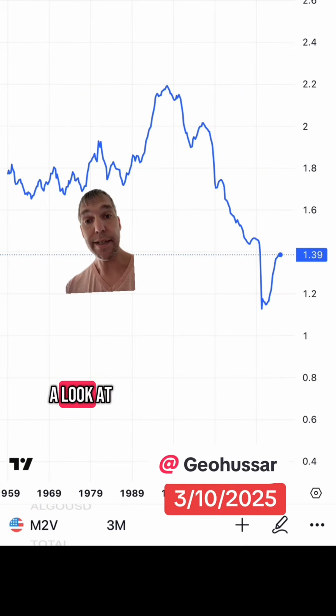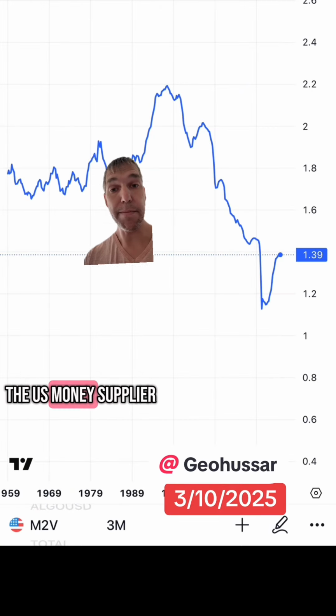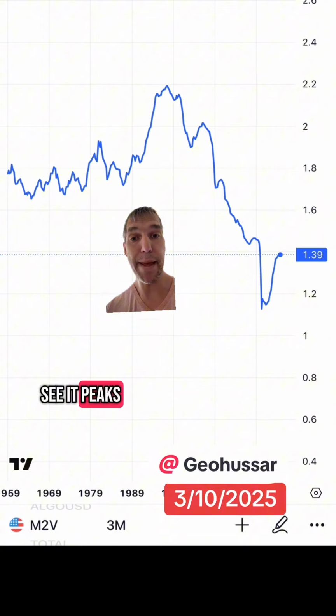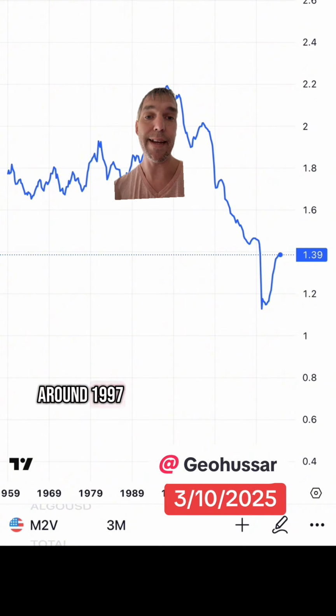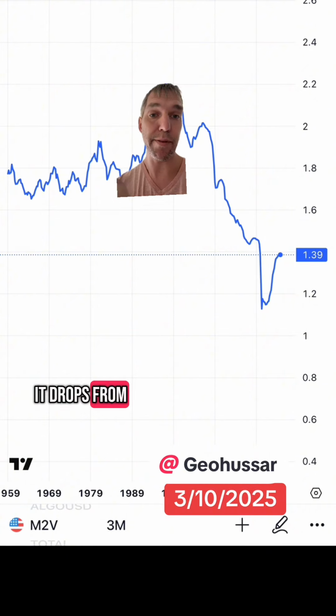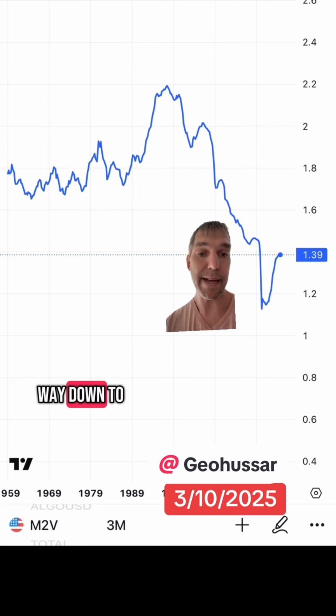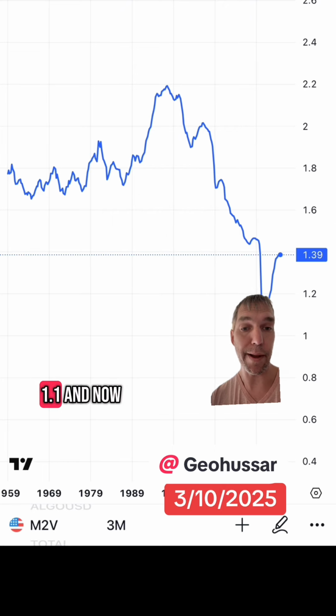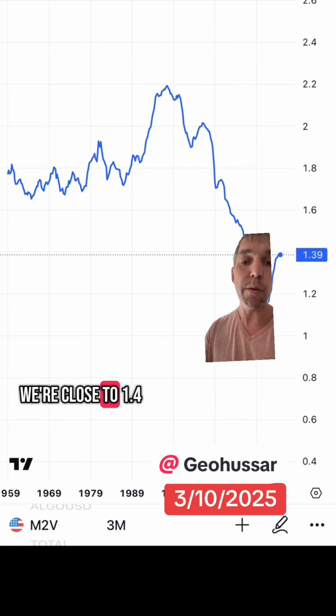Let's just take a look at the velocity of the US money supply. As you can see, it peaks around 1997, and since then, it drops from 2.2 all the way down to its lowest, which was about 1.1, and now we're close to 1.4.